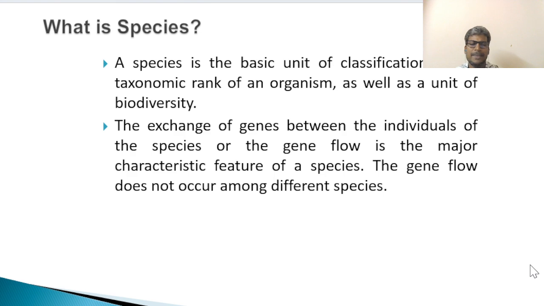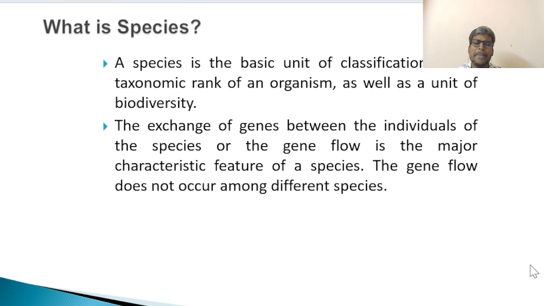So in the previous slides we discussed breeds. What is species? In lower classes you would have studied kingdom, subkingdom, class, subclass, genus, species. That species is very specific to a particular animal. So what is species?